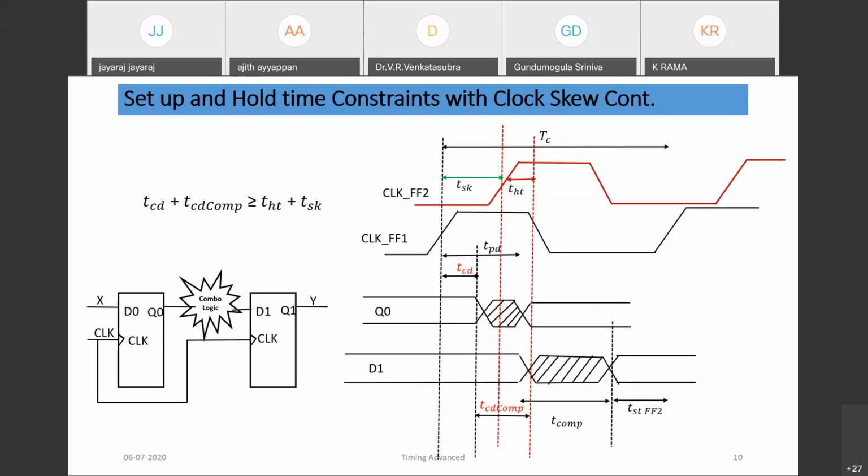So now we need to add: hold time plus skew should be less than the contamination delay of the flop plus the contamination delay of the combo logic. Suppose it's an interview, they may not consider the contamination delay. We can say TPD of the flop plus T combo logic should be greater than T hold plus T skew, in case the clock skew is positive. In case of negative skew, it is an advantage again for hold. So there is a compromise between setup and hold time if you consider positive or negative skew.